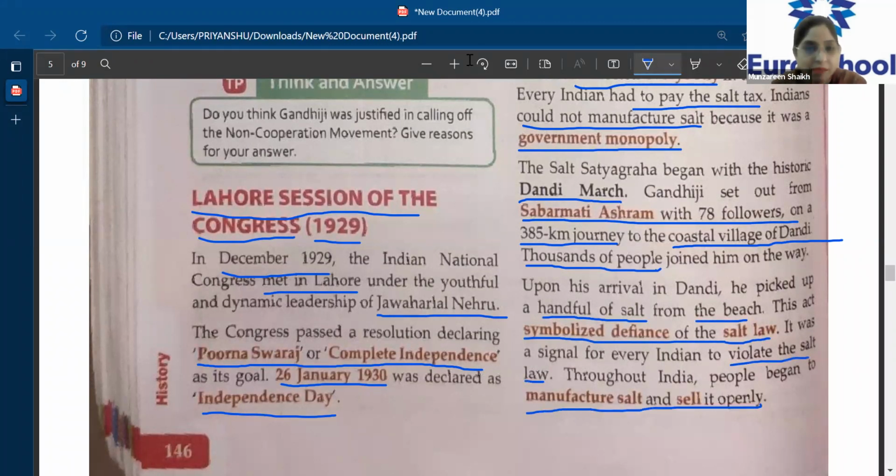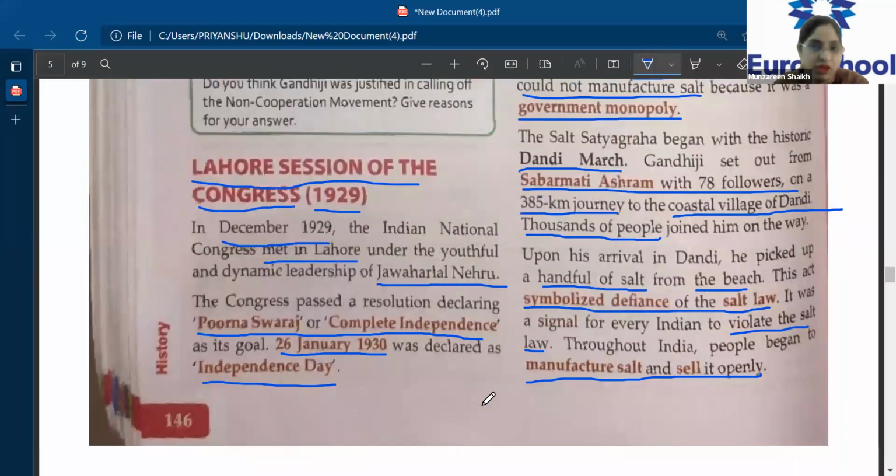Okay, so the Britishers basically considered salt as their own monopoly, right? The government's monopoly. They did not allow the Indians to make it. So Gandhiji went to Dandi and picked up a handful of salt, which symbolized that he was breaking the salt tax law. After this, what was the reaction? What was the impact of this action? Most of the people throughout India started manufacturing their own salt and selling it openly in the market. Okay, so this is how the salt tax was abolished.